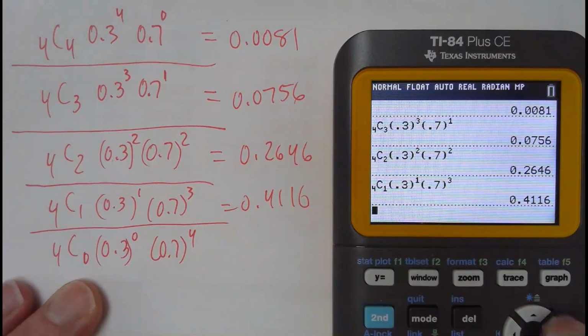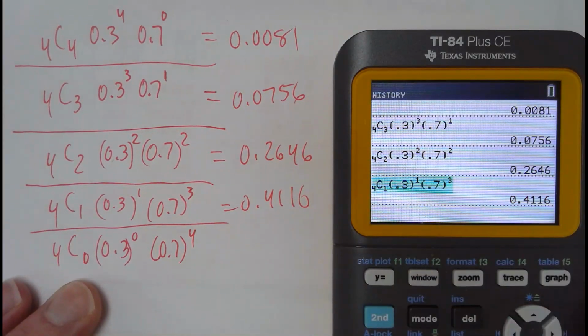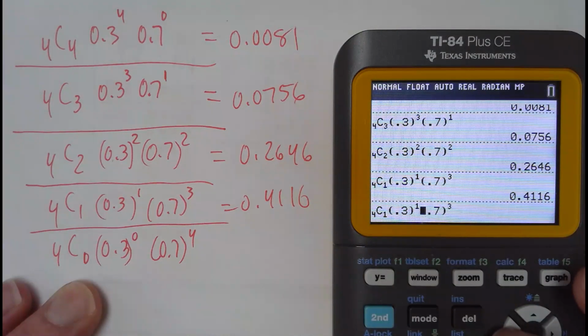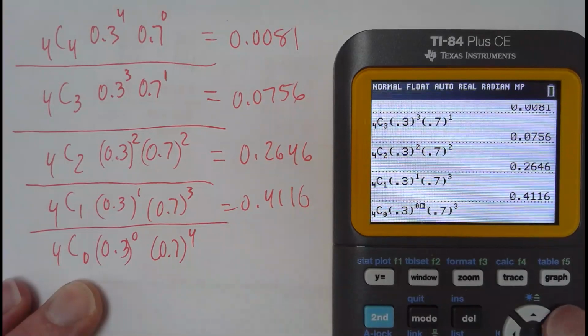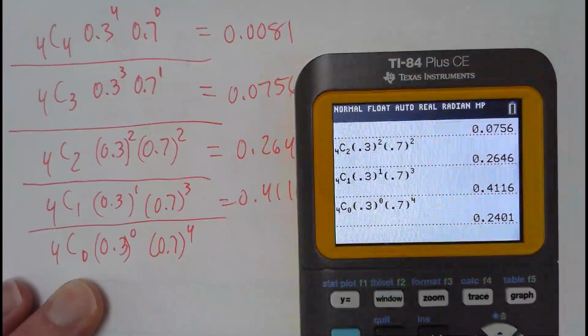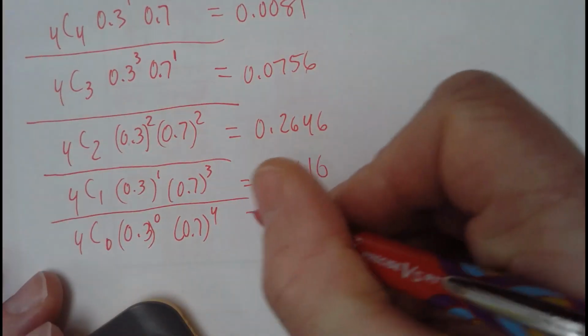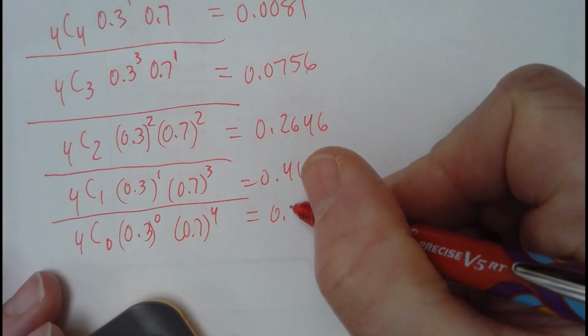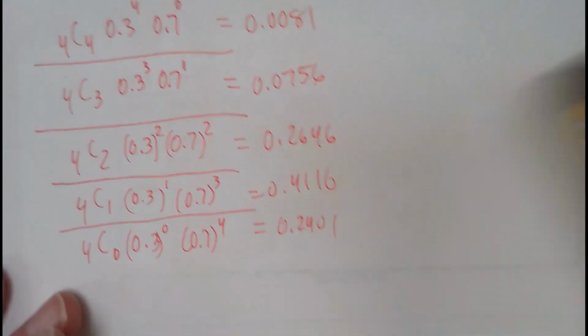And then an 0 for 4. Coaches love the 0 for 4s. I had a bad game. I couldn't hit the ball. And a 4 here, and enter. 24% chance of the 0 for 4. So you could be like, Coach, there's a 24% chance of me going 0 for 4. Right? So there it is.